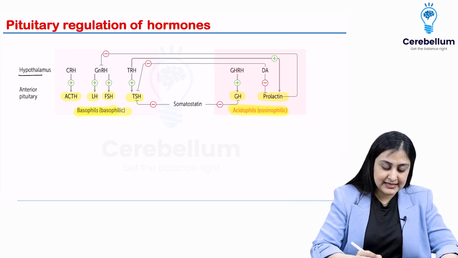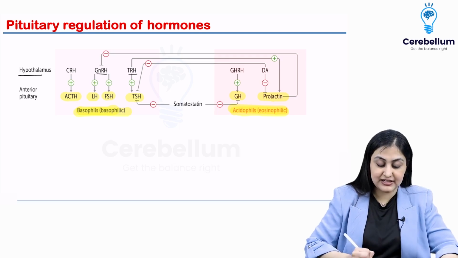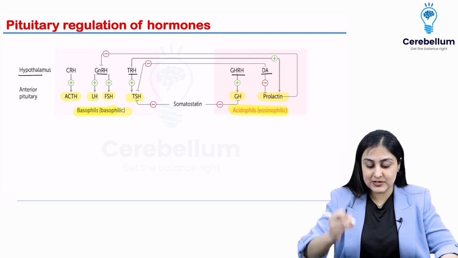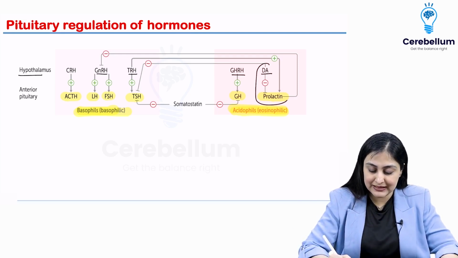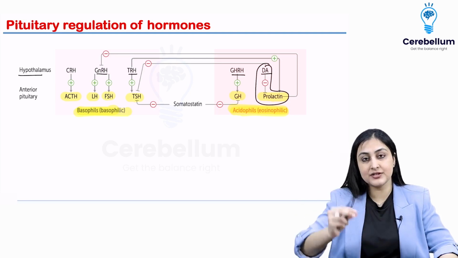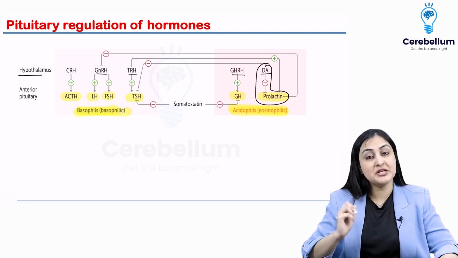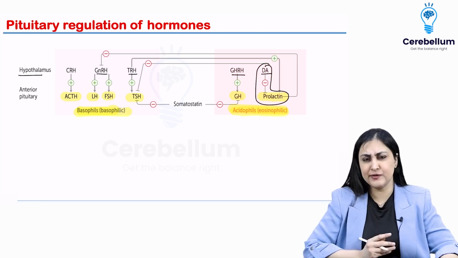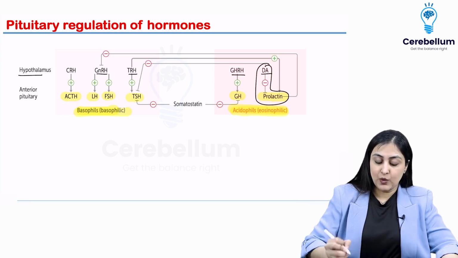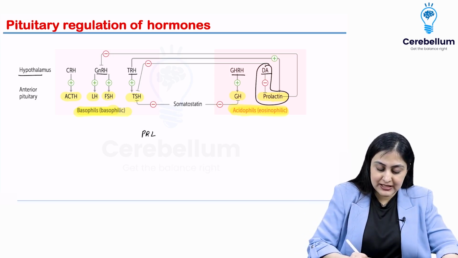So obviously CRH stimulates ACTH, GnRH stimulates LH and FSH, TRH stimulates TSH, GHRH stimulates GH, whereas very important is dopamine inhibits prolactin. This is the only negative regulator from the hypothalamus via the stalk. So dopamine inhibits prolactin. This is the first takeaway from this. Others are pretty self-explanatory. Very important, what prolactin does to GnRH.